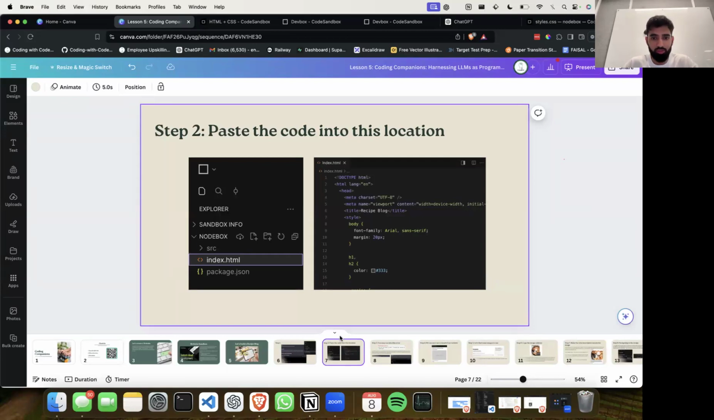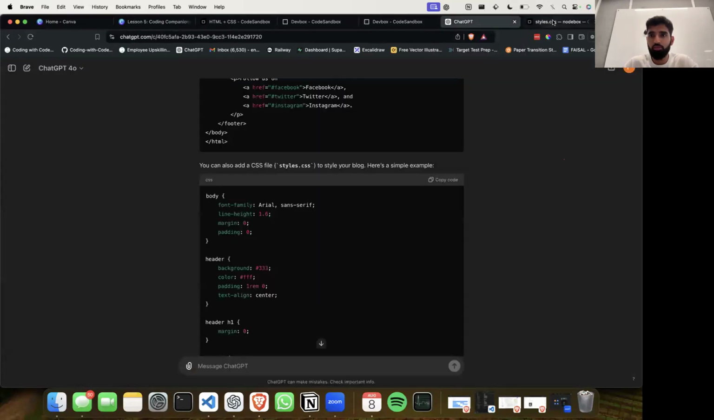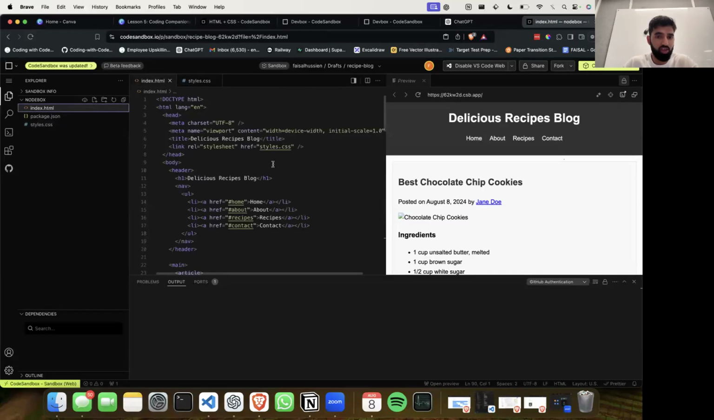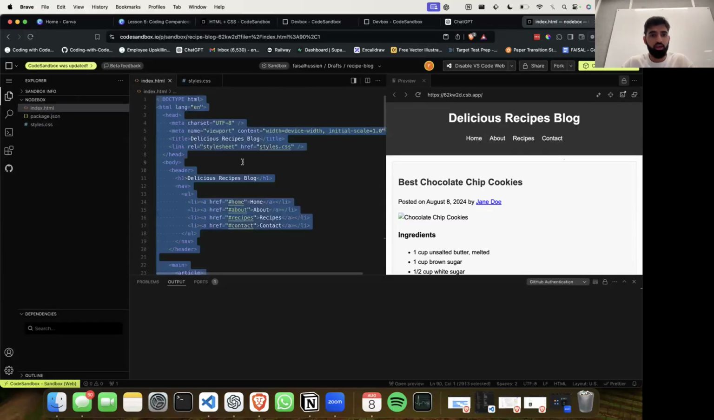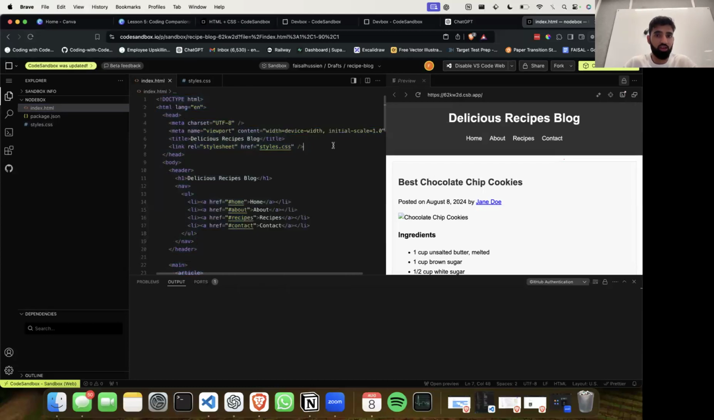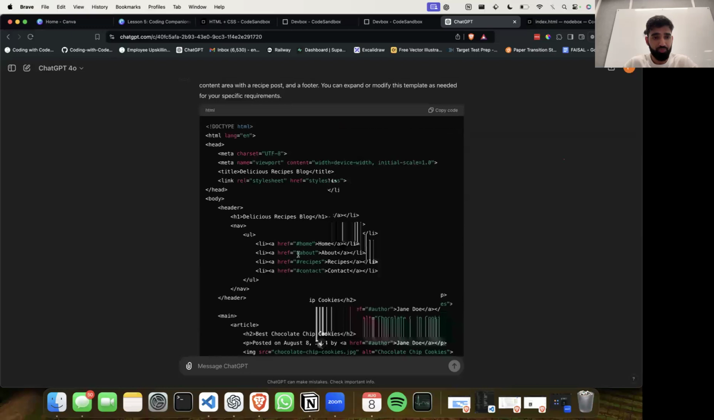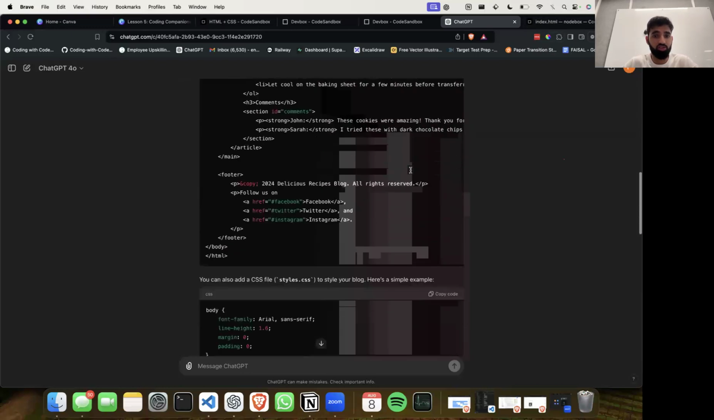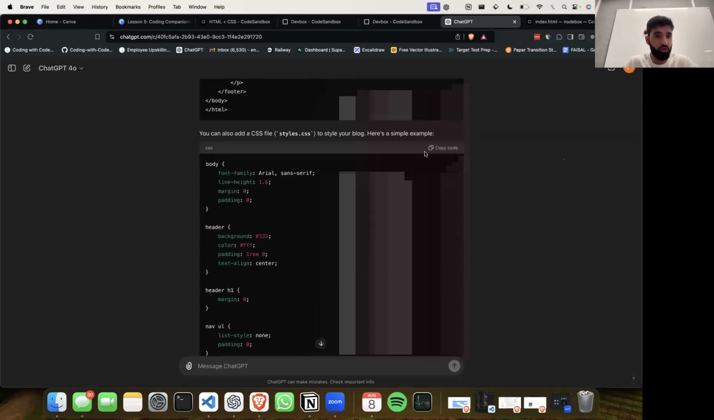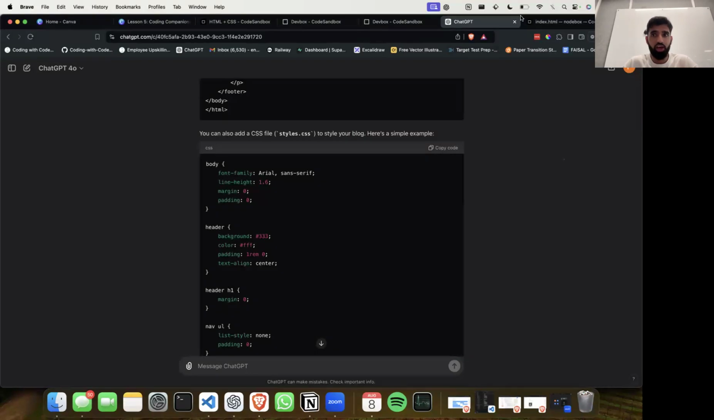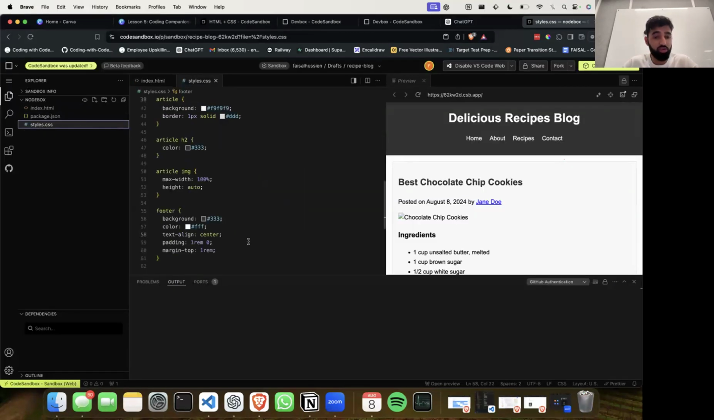So can you go back to step two, of course? Step two is when we go into here, we select all, and we paste in our HTML that we can see in our ChatGPT prompt. And then from there, we want to do the same with our CSS, which is the code below. We copy code, and then we paste it into the styles.css file.